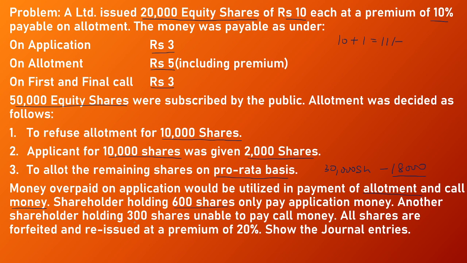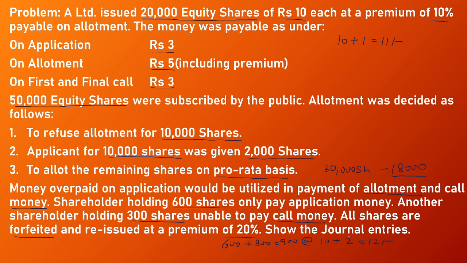Another shareholder holding 300 shares was unable to pay call money. It means he paid only application and allotment money, and all these shares were forfeited after the first and final call and reissued to another person at a premium of 20%. So 600 plus 300, that is 900 shares, are reissued by the company at a price of 10 plus 20% premium, that is the issue price is rupees 12 per share.